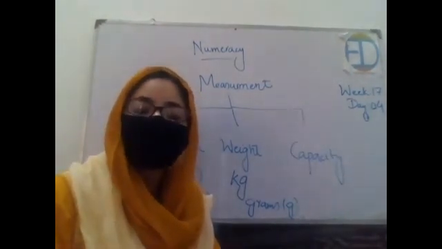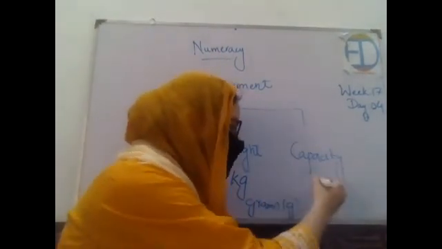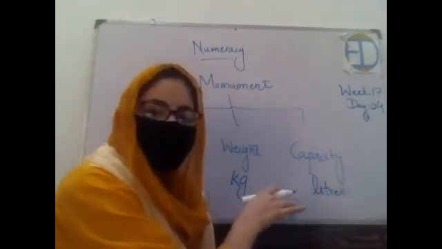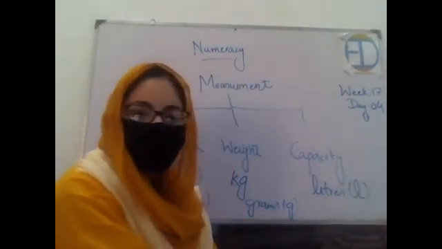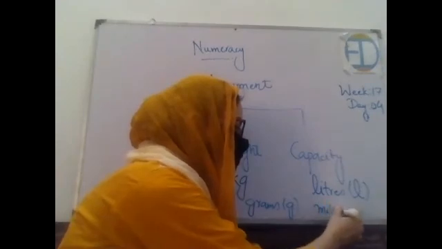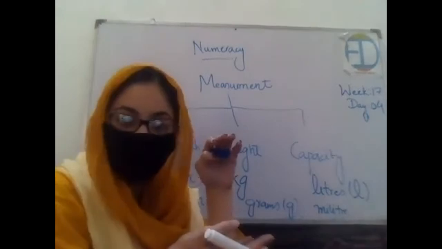Now what is the standard unit to measure the capacity of something? It is liters, right? And the symbol that we use for this is small l, and for smaller measures we use milliliter. Let's say this juice bottle is of 500 milliliter, right?